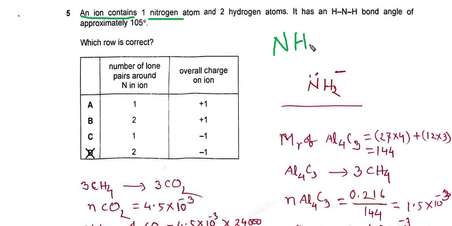So this is an ion, NH2 minus. One lone pair plus one lone pair makes 2 lone pairs, and the overall charge on the ion is minus 1. So this ion has 2 bond pairs and 2 lone pairs. If a molecule has 2 lone pairs and 2 bond pairs, the shape will be bent or non-linear, and the bond angle will be approximately 105°.